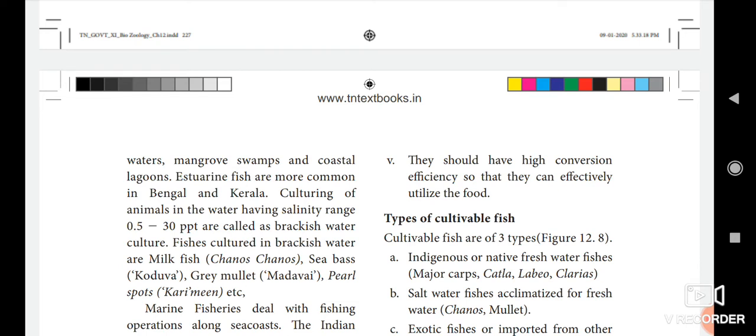Estuarine fishes are more common in Bengal and Kerala. Culturing of animals in water having a salinity range of 0.5 to 30 ppt, parts per thousand, is called brackish water culture. What kinds of fishes are cultured in brackish water? Here milkfish, otherwise known as chanos. Then sea bass, called kodua. Then grey mullet, called madavai. Then pearl spots, called karimeen. Okay, these varieties of fishes are cultured in brackish water.